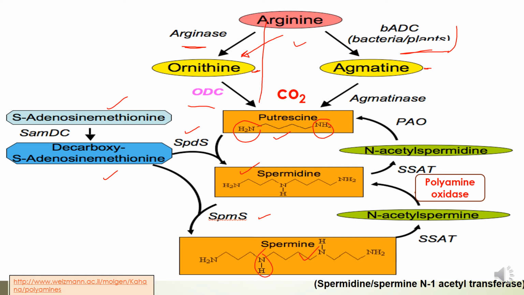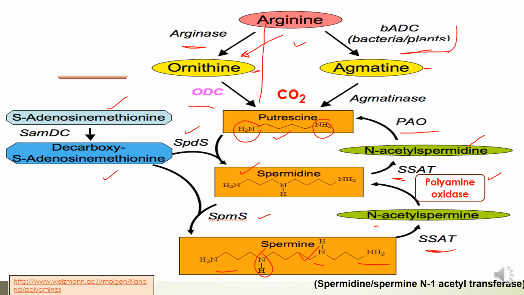In spermine there are 4 amino groups or nitrogen groups, and here is the resynthesis. Spermidine/spermine N1-acetyltransferase, also known as SSAT, converts spermine into N-acetylspermine, and via polyamine oxidase, PAO, it is converted into spermidine. Spermidine via SSAT is converted into N-acetylspermidine, and via PAO again it is converted into putrescine. So there is regeneration of putrescine again and again, and these are involved in cell proliferation in the cells.